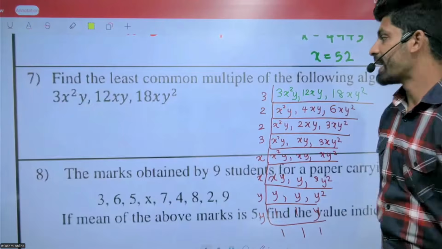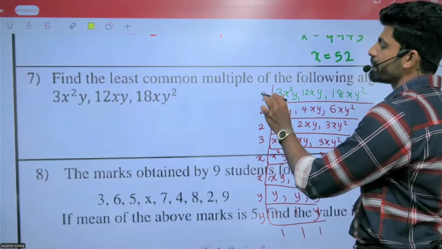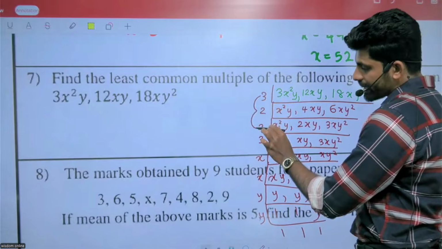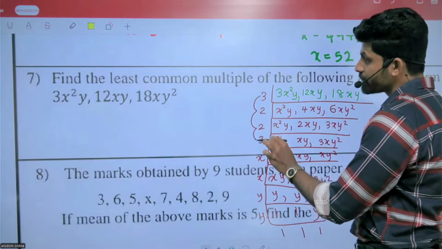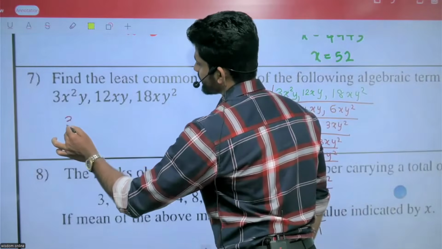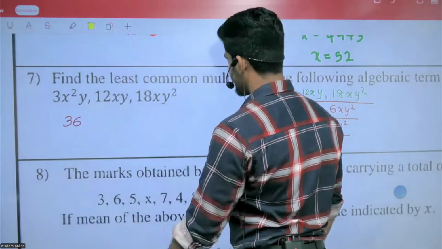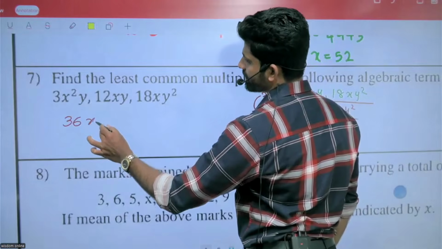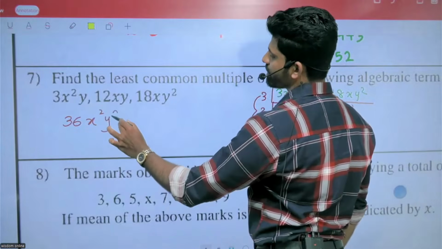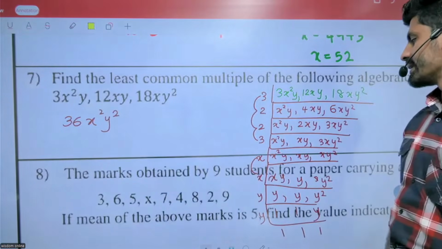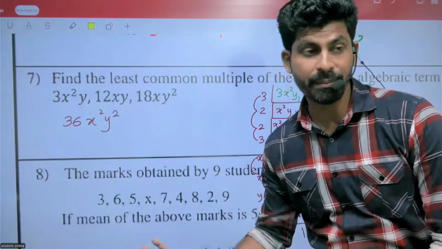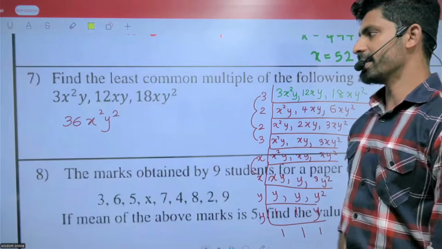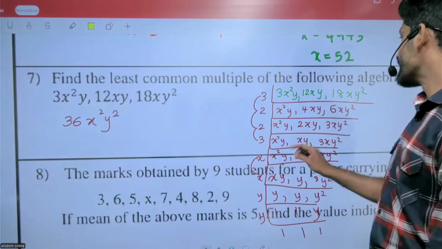That means 3 multiplied by 2, 6. 6 into 2, 12. 12 into 3, 36. 36 x squared y squared. So this is the first method.